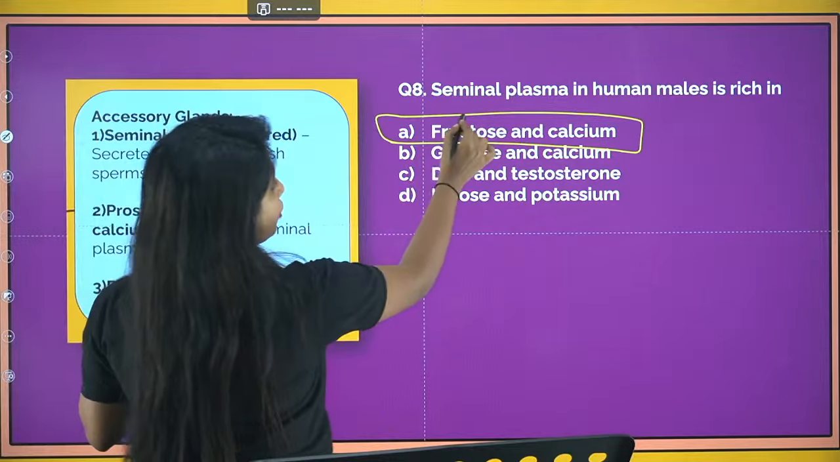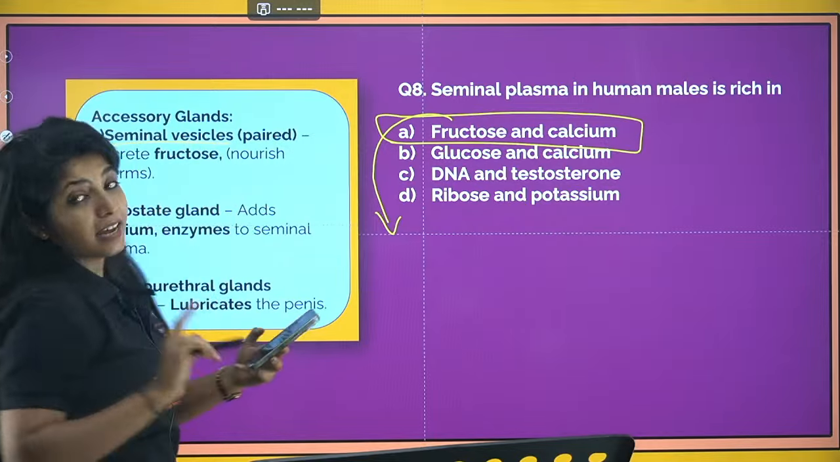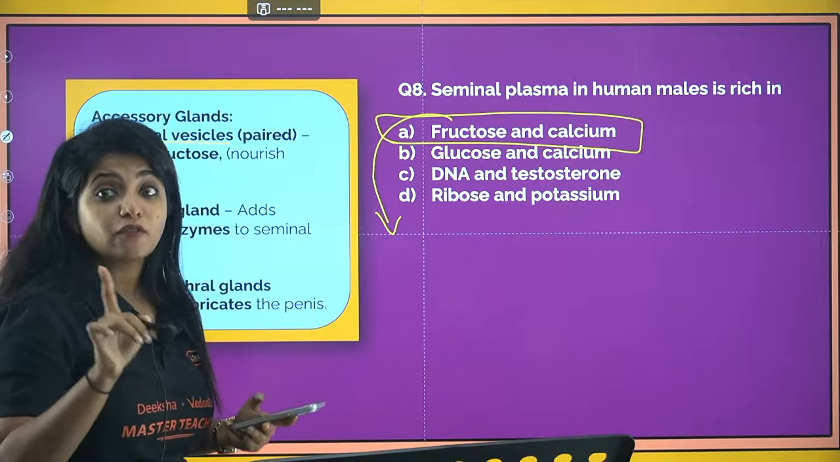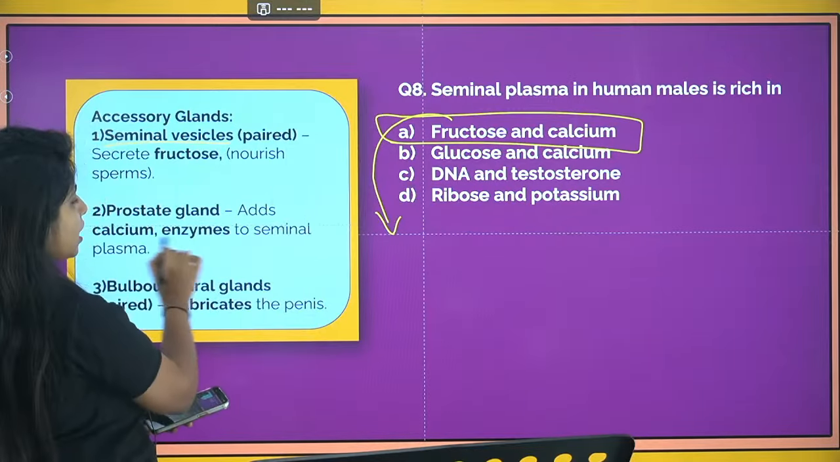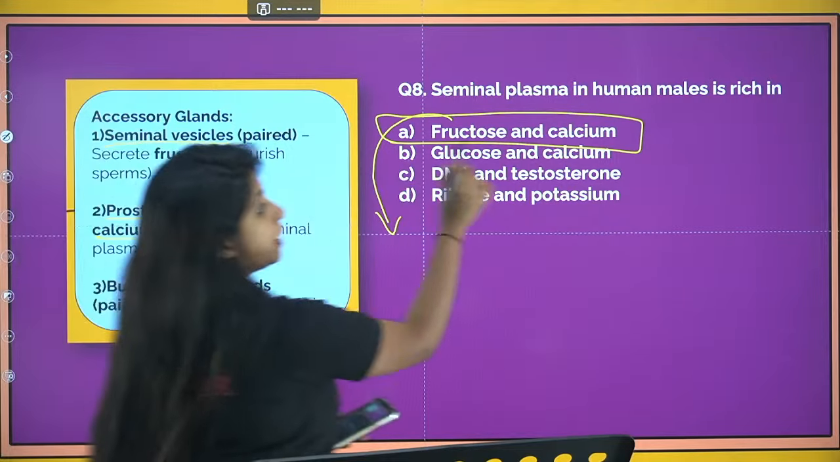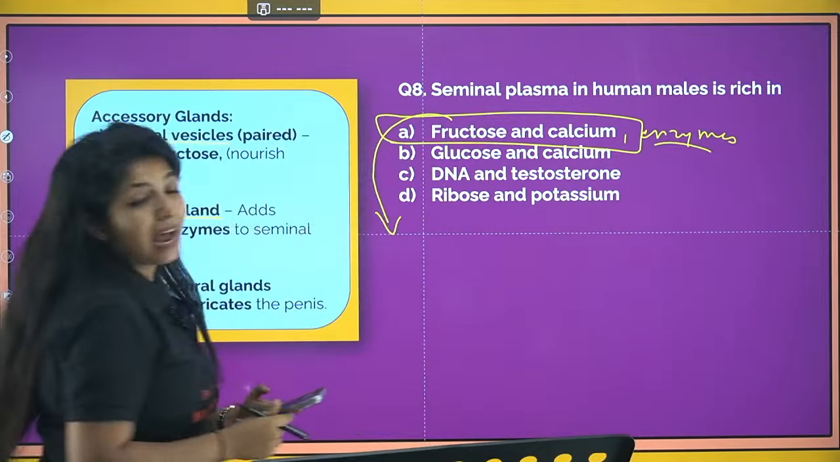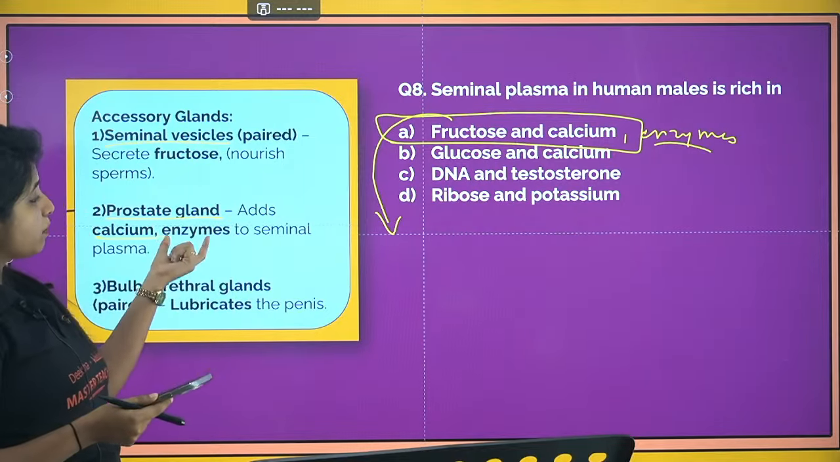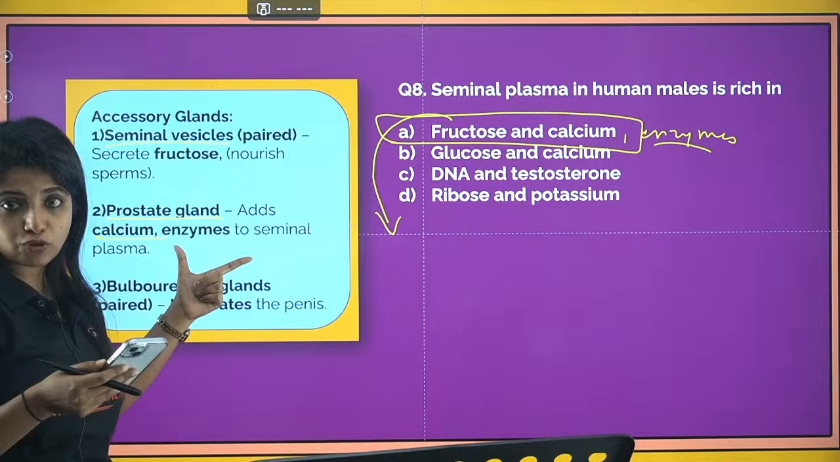Good boy. So fructose, my dear children, is released by the seminal vesicle. Remember, it's not glucose, it is fructose, and fructose provides energy for the sperm's movement. And calcium is produced by the prostate gland. Always remember, the question can be that seminal plasma has enzymes as well, and that answer would be correct. Why? Because the prostate gland releases 2 things: one is calcium and the other is enzymes. So don't get it wrong.